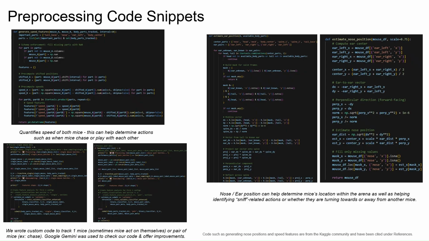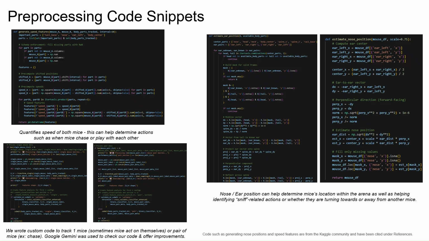This slide showcases key preprocessing functions used to transform raw pose-tracking data into meaningful behavior features. The code is designed to be both efficient and scalable. For example, we calculate speed features by tracking positional changes in body parts like the head and tail base, which are critical for identifying dynamic behaviors such as chasing or avoiding. We also estimate missing node positions using geometric relationships between the ears, helping us infer orientation and sniff-related actions.